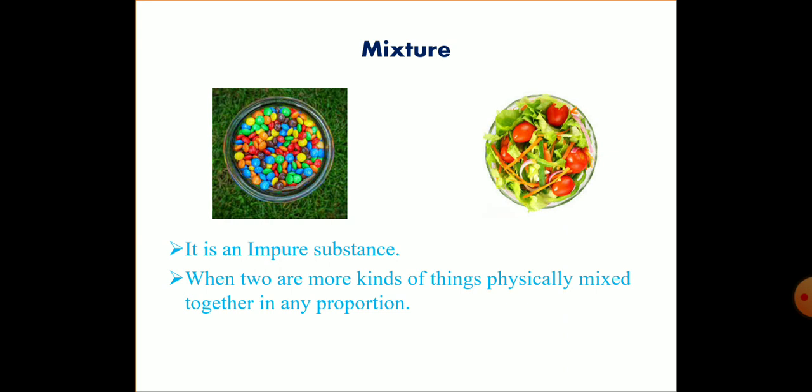Is it clear, students? What are the informations we have got about mixture? It is considered an impure substance, and in a mixture two or more components are physically mixed in any proportion. There is no chemical connectivity between one component and another component. Is it clear, students? Okay, now let us see what are the types of mixtures. There are two types of mixtures given in your textbook, and they are homogeneous mixtures and heterogeneous mixtures. Okay, well, students, what are the types of mixtures? Homogeneous mixture and heterogeneous mixture.